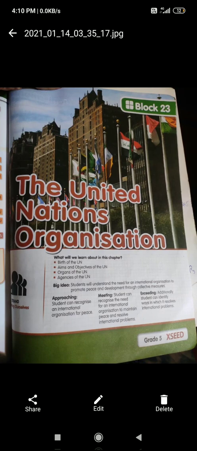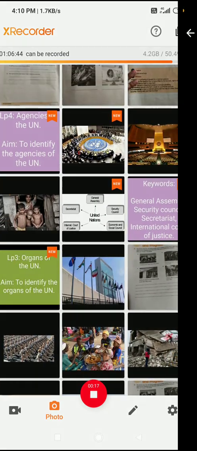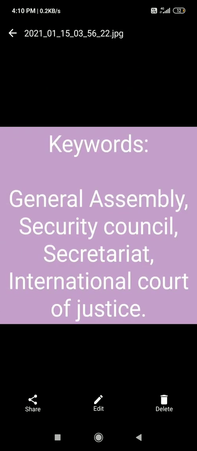In that, we have discussed till now LP1 and LP2. Now, we will go through LP3 and LP4. LP3 is the organs of the UN, the United Nations. The aim of LP3 is to identify the organs of the United Nations. The keywords which are included are General Assembly, Security Council, Secretariat, International Court of Justice. So these are the keywords that you have to write in the classwork.